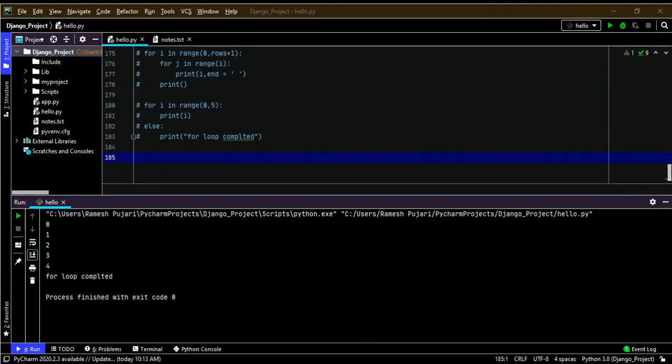In Python, the while loop allows us to execute a part of the code until the condition becomes false, and it is also called a pre-tested loop.